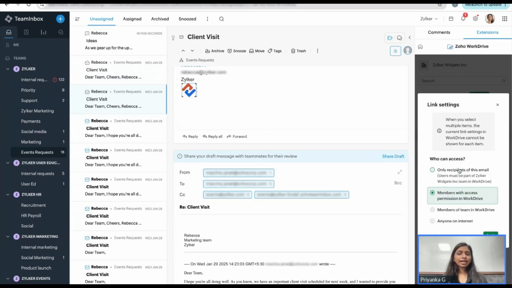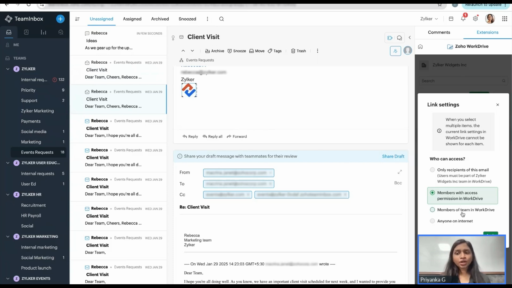When you choose to add it as a link, only the recipients of the email who are there in the particular email will have access to the same, rather, members with access. So let's say these members in the team, or whoever you're replying to, whoever is looped in a thread, already have different access to the particular file according to your WorkDrive permission. Then according to that permission, it will work.